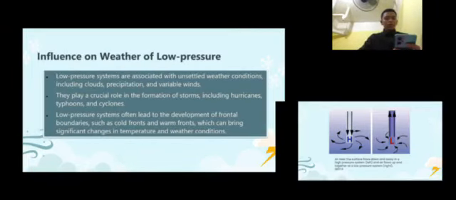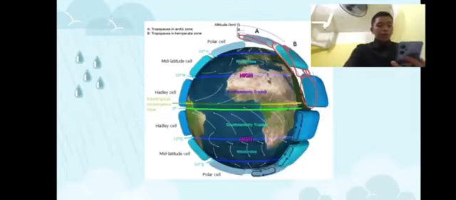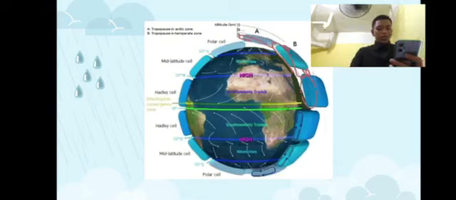Influence on weather of high pressure. High pressure systems are associated with development of anticyclones, which can result in stagnant weather patterns and extended periods of dryness. Global wind patterns. Global wind patterns influenced by Earth's rotation and solar heating consist of trade winds, westerlies and polar easterlies, distributing heat and influencing weather patterns, with trade winds near the equator.